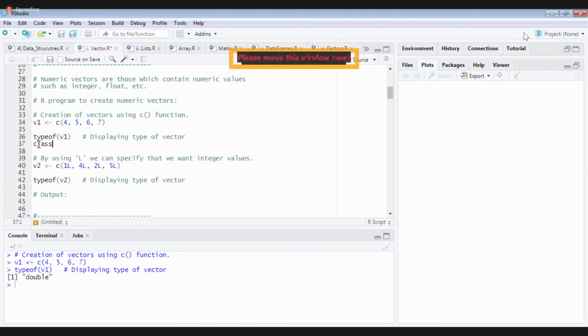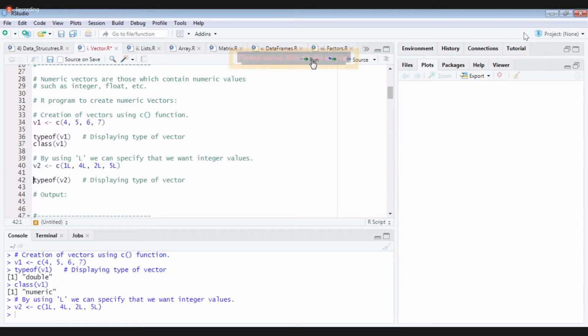Class is what? Numeric. Then we have what? Now tell me here, V2, what is the type of V2? Integers. Very good.